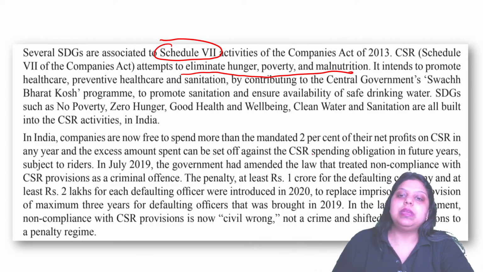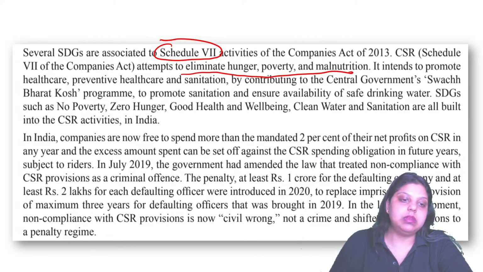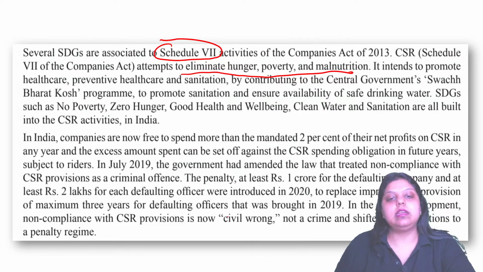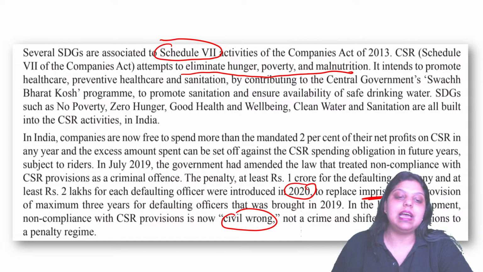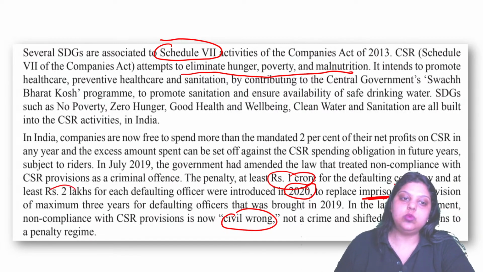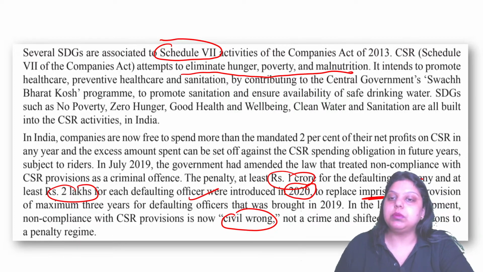It used to be a criminal offense, but it now became a civil wrong since 2020, and in 2020 the imprisonment was removed. Now 1 crore for each defaulting company, 2 lakh for each defaulting officer has to be paid.